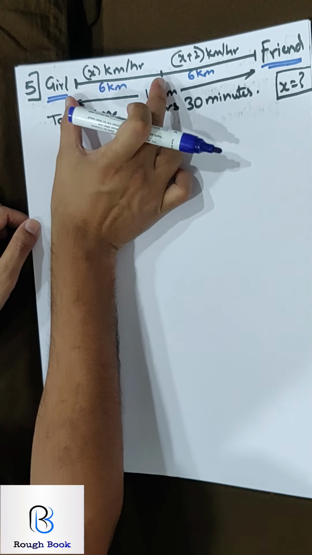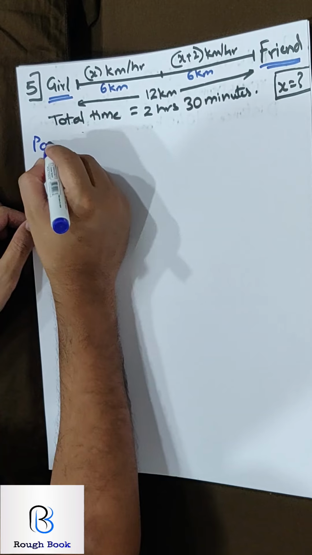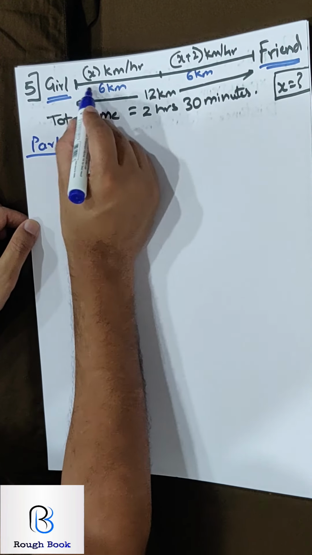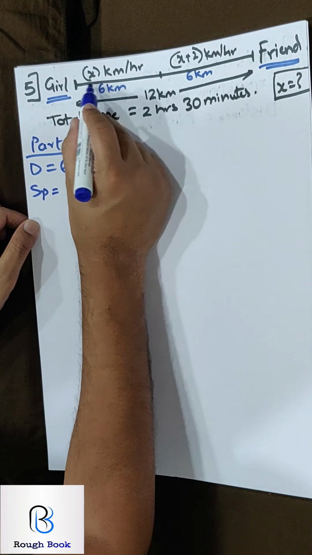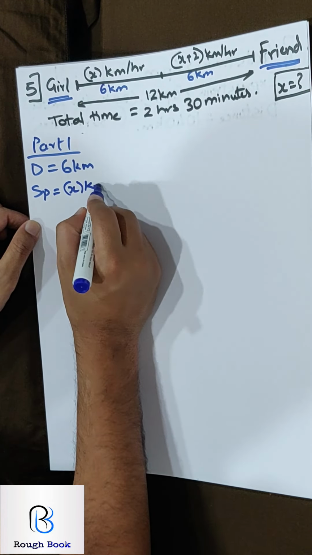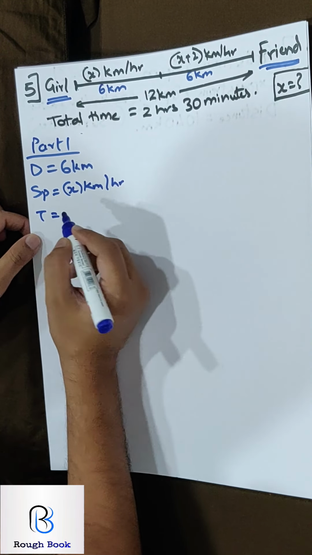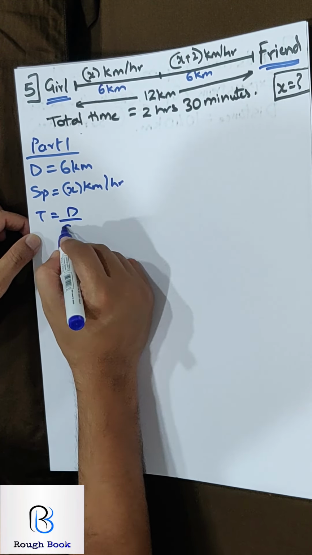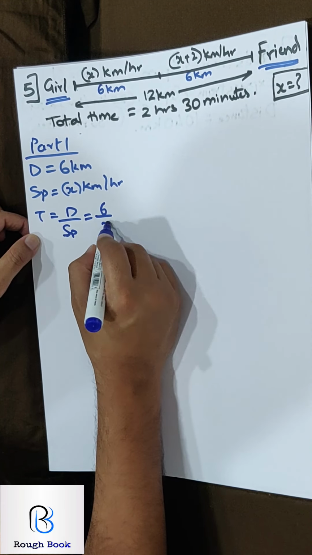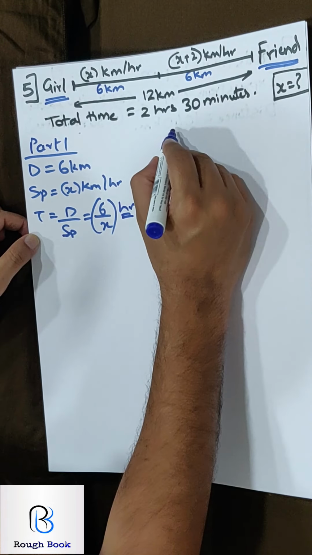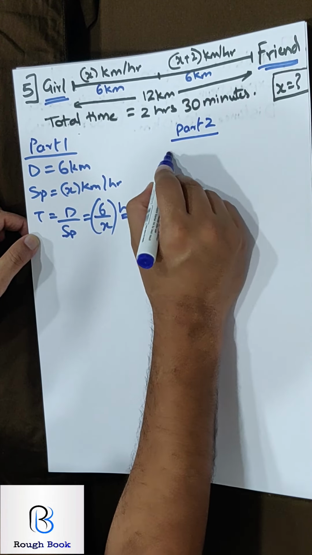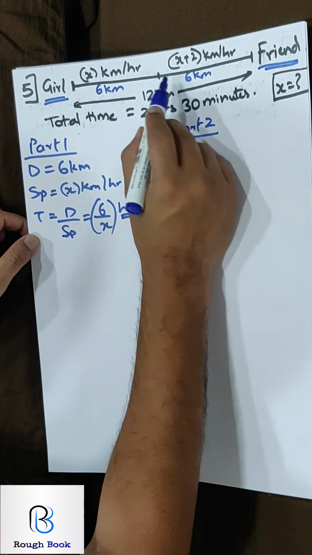So you'll have to break this. First look at the first part. So you say part 1. What is the distance? 6 kilometers. What is the speed? x kilometers per hour. So what will be the time? Distance upon speed, we know that. So the distance is 6 and speed x, so this becomes your time. Likewise, can I do it for part 2? What is the distance? 6 kilometers. See, they said half. Half means automatically you should deduce that this is 6 kilometers.